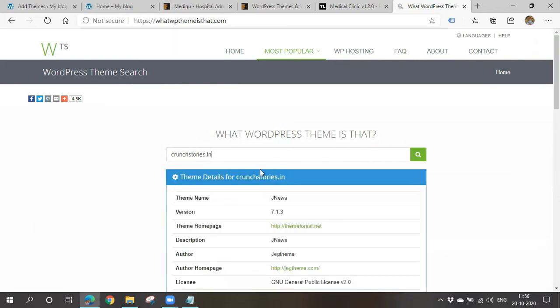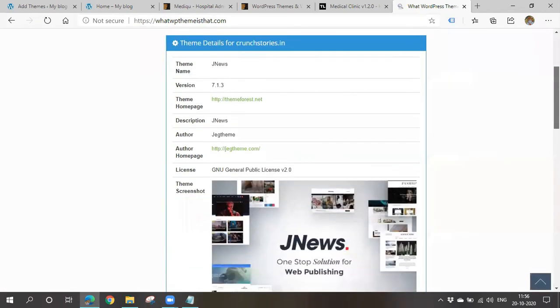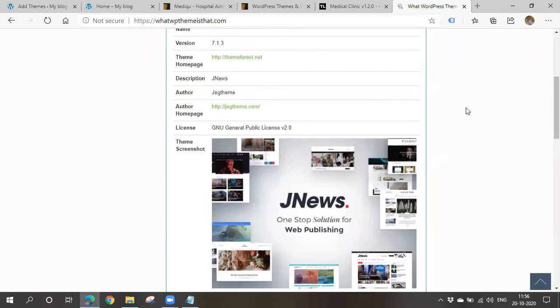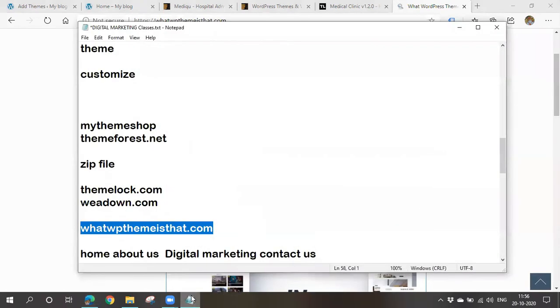Now it will say what the theme name is, where it is available, what version it is. Everything you'll be getting. You can also go there and see the demo. Like this, you can know what kind of theme others are using also. So any doubts till now? Is it clear about theme?